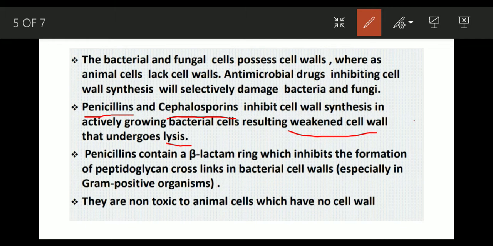Penicillins contain in their structure something known as the beta-lactam ring. This beta-lactam ring inhibits the formation of peptidoglycan cross-links. There is something called the transpeptidation reaction. Penicillin inhibits that reaction, which causes the cell wall synthesis to be blocked.